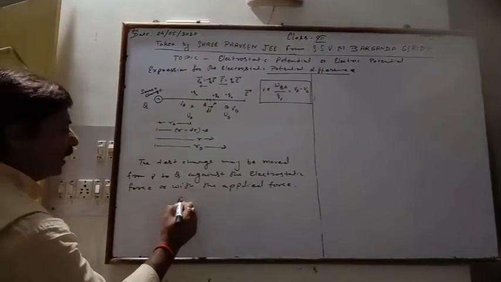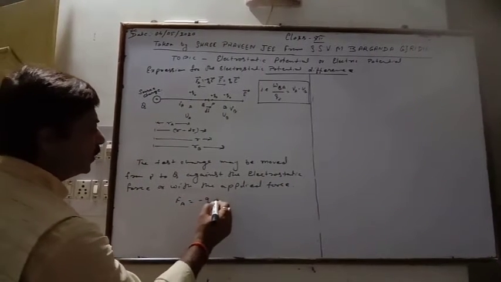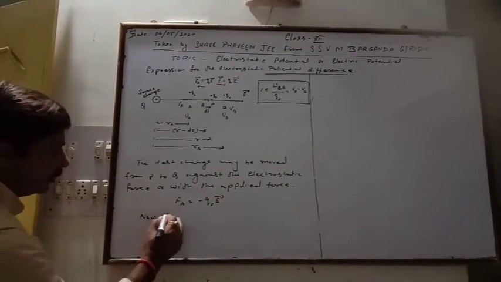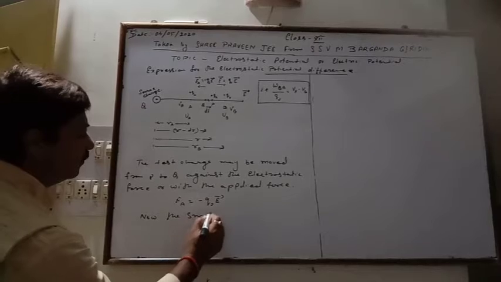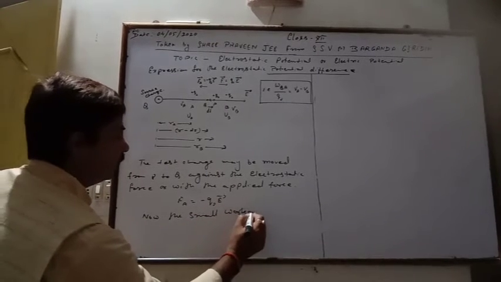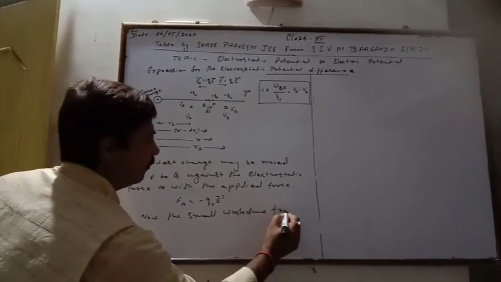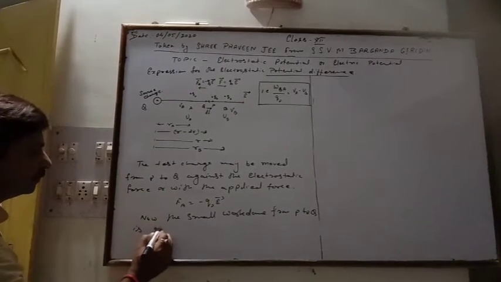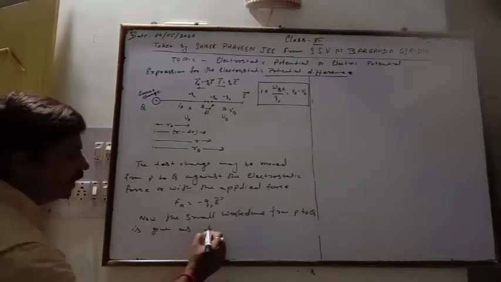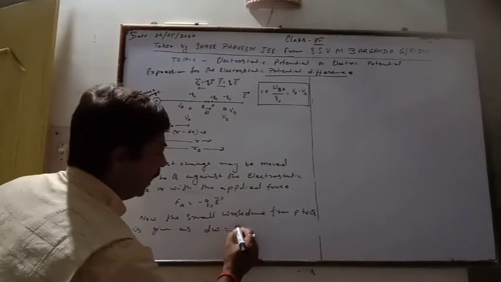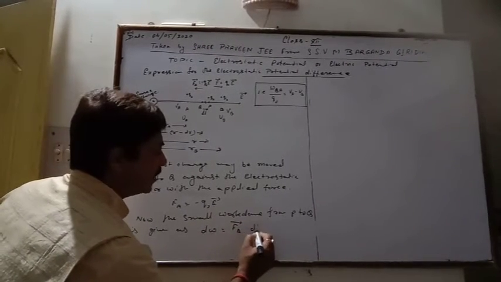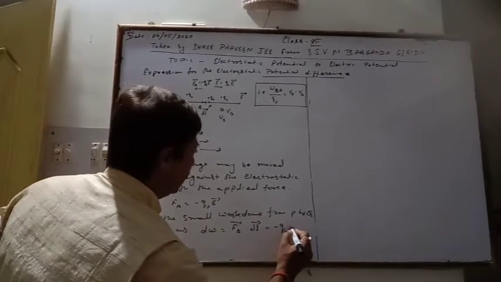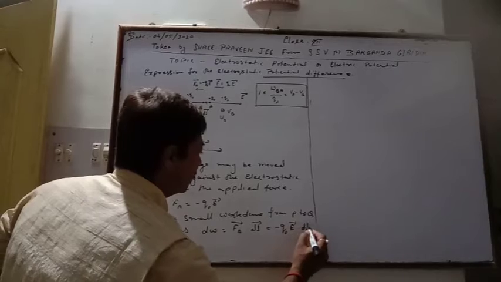that is FA equal to minus Q naught E. Now the small work done from P to Q is given as dW equal to the applied force times the displacement dl. We write this as minus Q E vector dot dl vector.